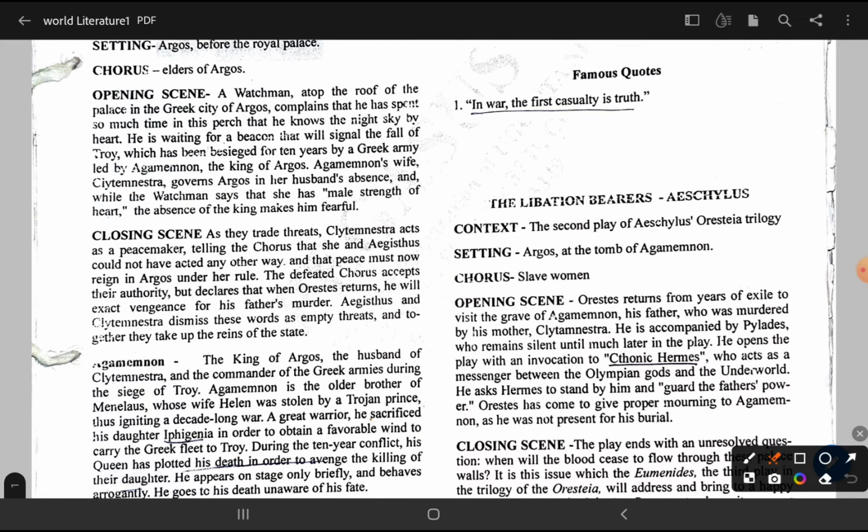Agamemnon's wife governs Argos in her husband's absence, and the watchman says that she has a man's strength of heart. You may find a question in your paper asking in which work there is the opening line about a man's strength of heart, and the absence of the king makes him fearful. Then you have to directly tick Oresteia.